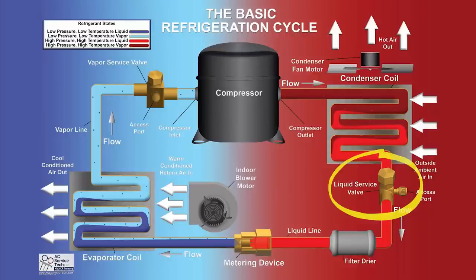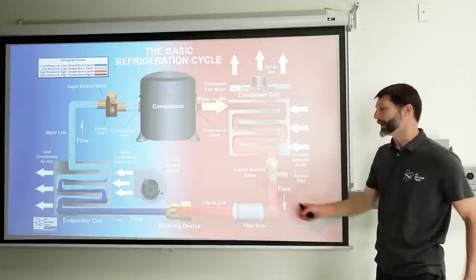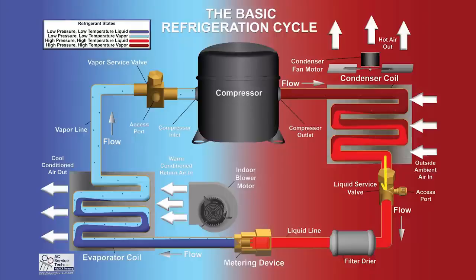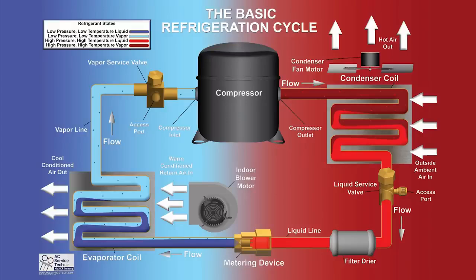You can take a pressure reading right here at this service valve. You can also shut down this service valve up here at the top. The filter dryer is just to trap any moisture, but it has a limited capacity. So basically you have subcooled liquid traveling through here. It remains unchanged. Then the refrigerant enters the metering device as a high pressure, high temperature, subcooled liquid. The refrigerant is forced to go inside the piston metering device, and then it lowers in pressure. So then it's in the low pressure liquid state.